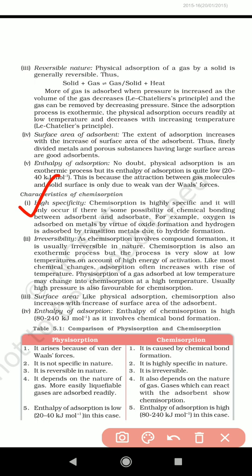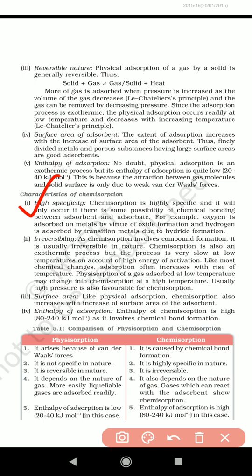Next, coming to see that mostly these chemisorptions are irreversible in nature. Next, coming to surface area. When lesser surface area is present, more chemisorption takes place. That means when the area of cross section is lesser, more adsorption takes place. So this is about chemical adsorption.